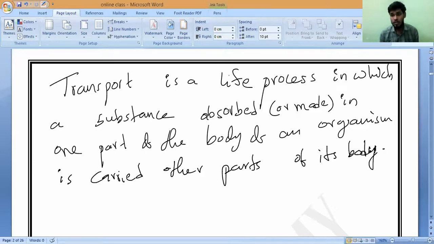If they ask you to define transport according to biology, this is the answer. For example, the digested food: where is it taking place, where is it made, where has it been synthesized? Digested food in our digestive system. That is an example of made. So what is made has been carried throughout our body with the help of blood.